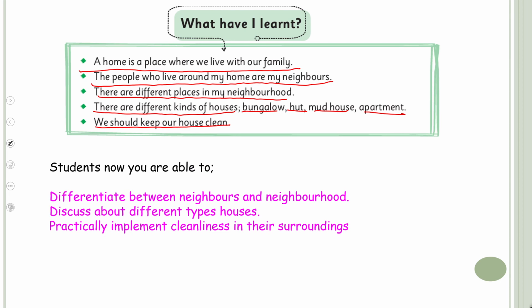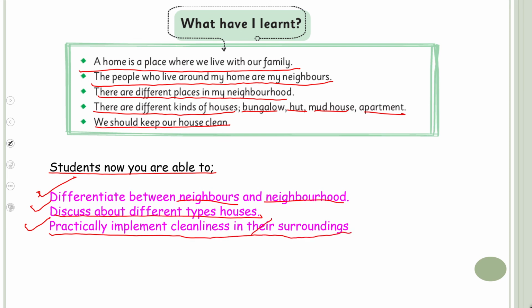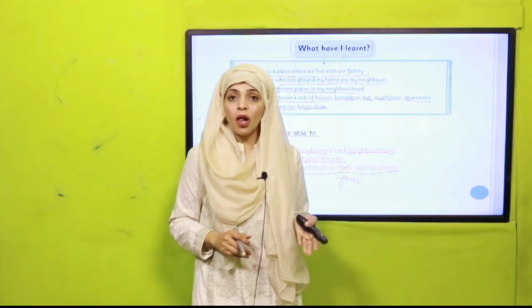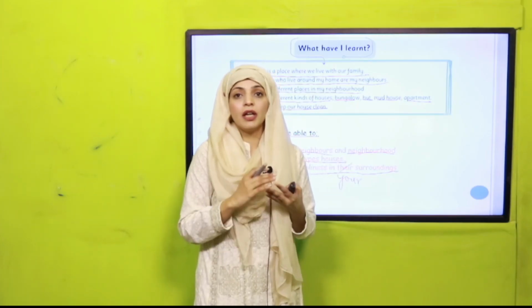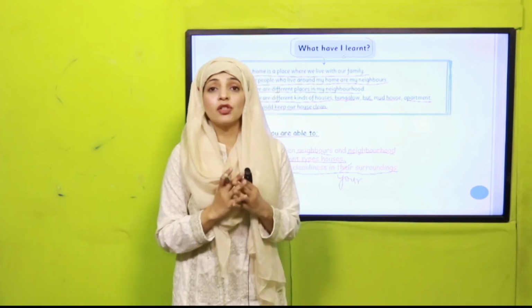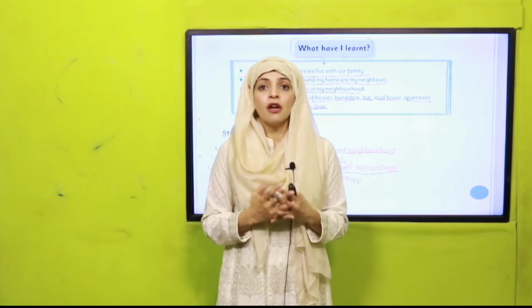And students, now you are able to differentiate between neighbors and neighborhood. Now you know what are neighbors and what is neighborhood. And we have discussed different types of houses: bungalow, hut, apartment, and mud house. And you can practically implement cleanliness in your surroundings. So these are all the things that we have done in unit number 4. I hope you have enjoyed and learned a lot of things from this unit.